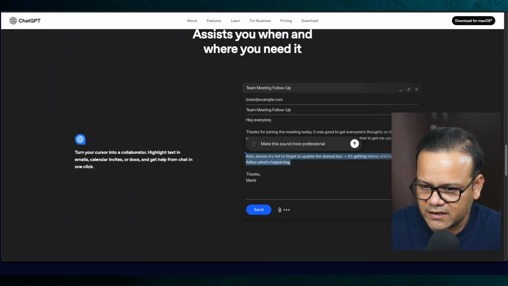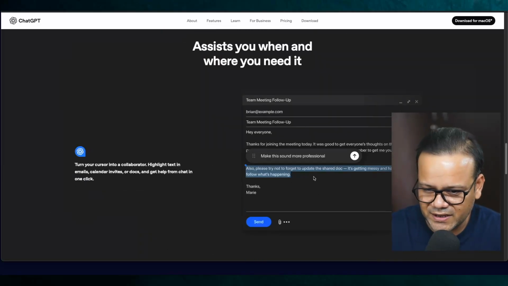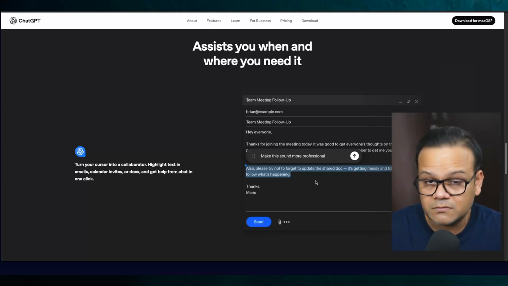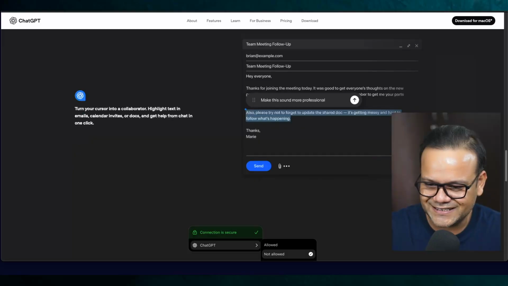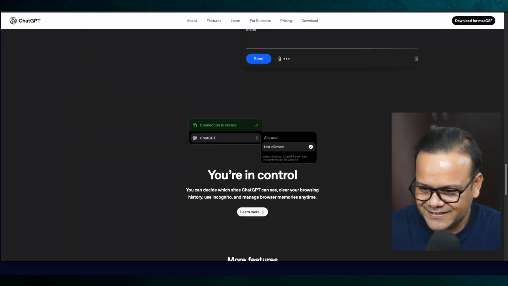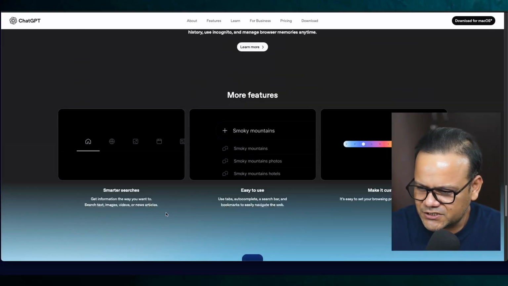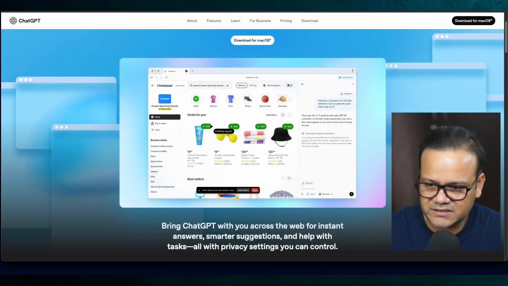And apart from that, there are other things as well, like your emails and everything that you write. It can just personalize that, do things which I do not want it to have access to as of now. I did not do that with Comet as well. I'm not comfortable sharing all my email access with AI yet. And after that, you have customization options. So I'm just keeping it simple and short.